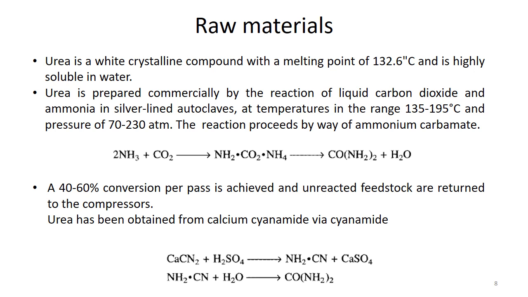This is one possible way, and the other possible way is that we can obtain urea from calcium cyanamide. The cyanamide reacts with acids, and we get ammonium cyanamide, and then it reacts with water, and after hydrolysis we get ammonia.